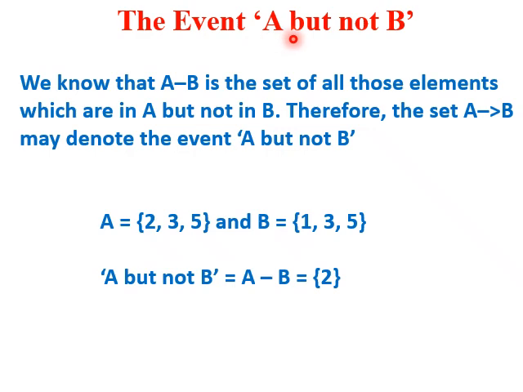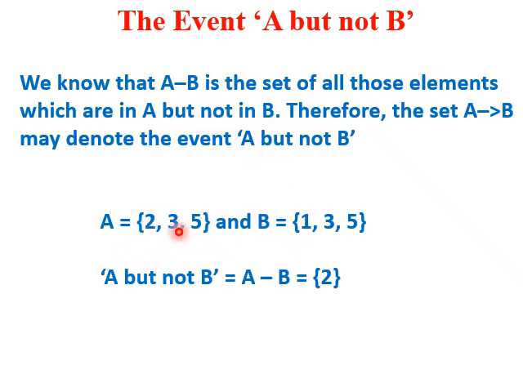Another event could be A but not B. We know that A minus B is the set of all those elements which are in A but not in B. Therefore, the set A but not B may be denoted by, let A equal {2, 3, 5}, B equal {1, 3, 5}, all those elements of A which are not in B.